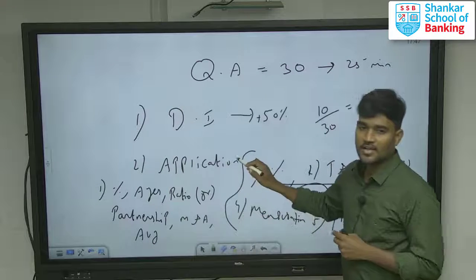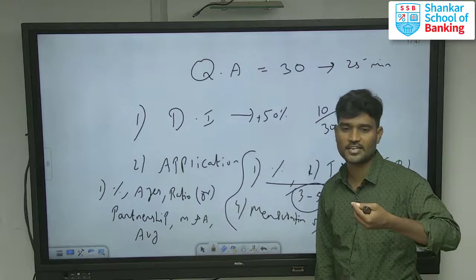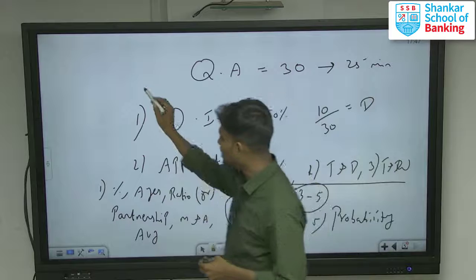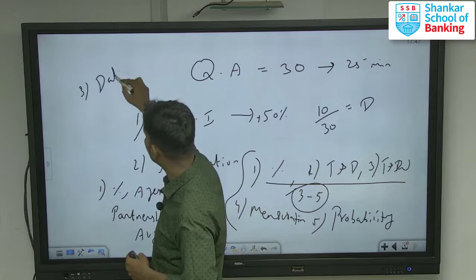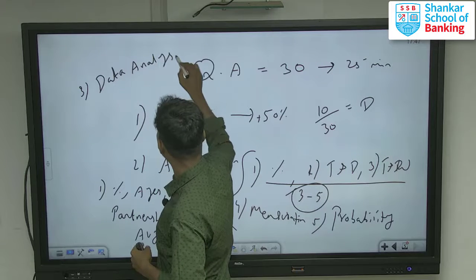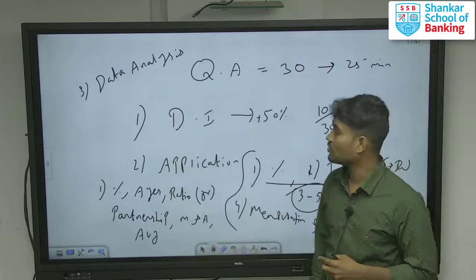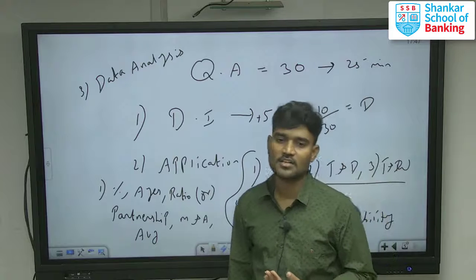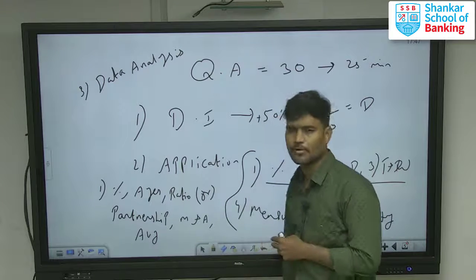In data interpretation, if you secure a minimum of 10 marks, it would give you 15 marks. And the last one is data analysis. This is also very important. Cascade problems, as we call them, the word we are using, are also very important.